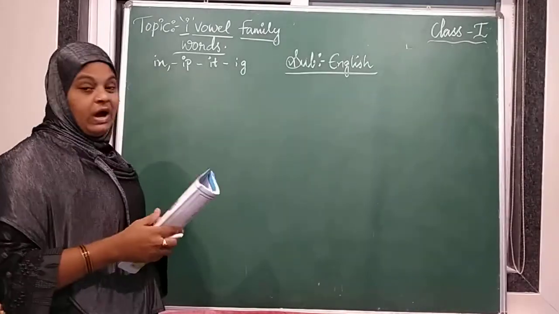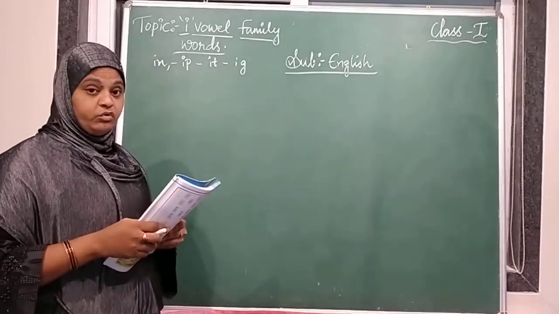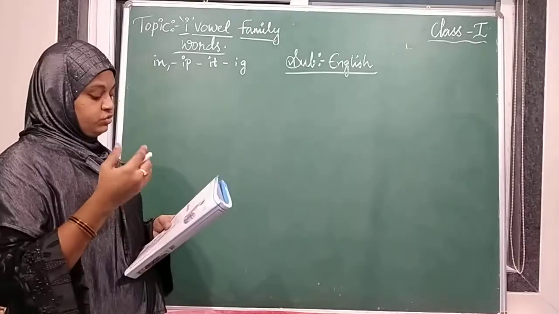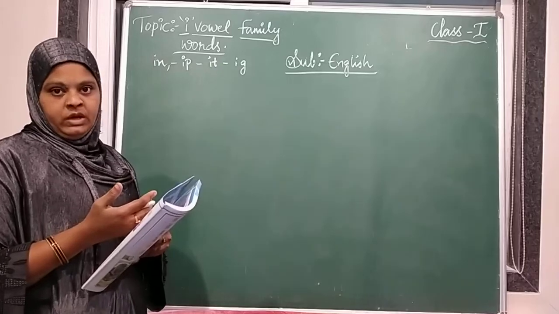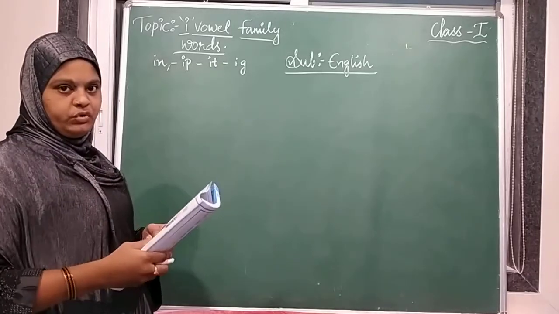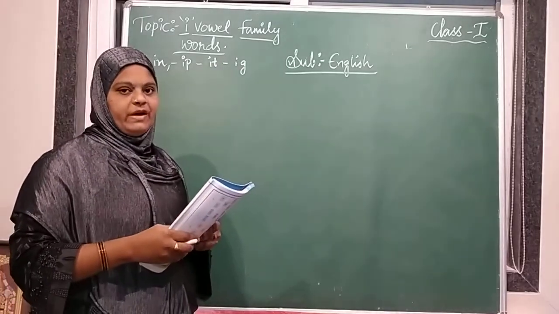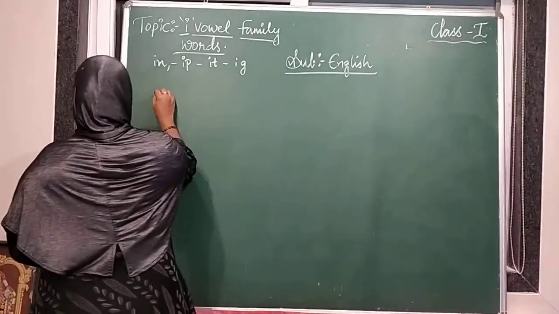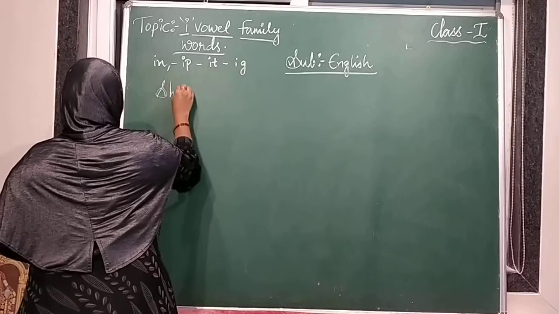Okay. So I am going to write on the board and I am going to repeat. You all must repeat this rhyme. Today I am going to tell you about I vowel family words. Now these are the words. This is the poem.